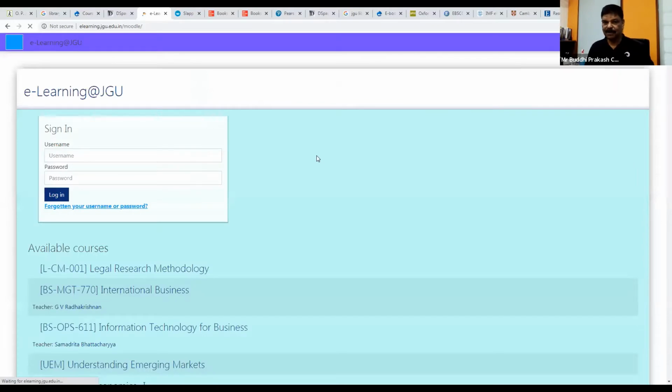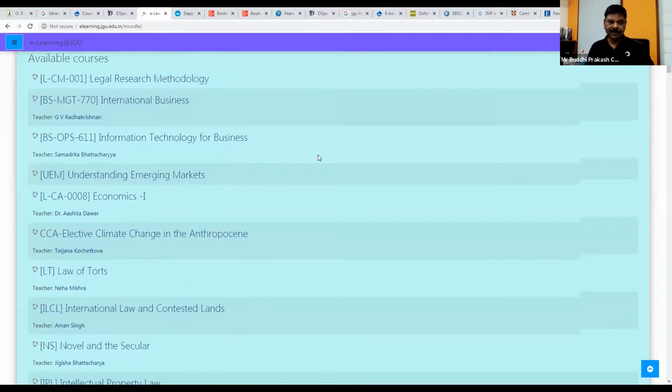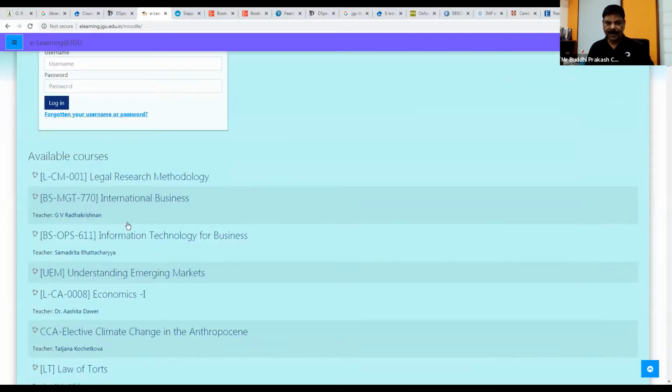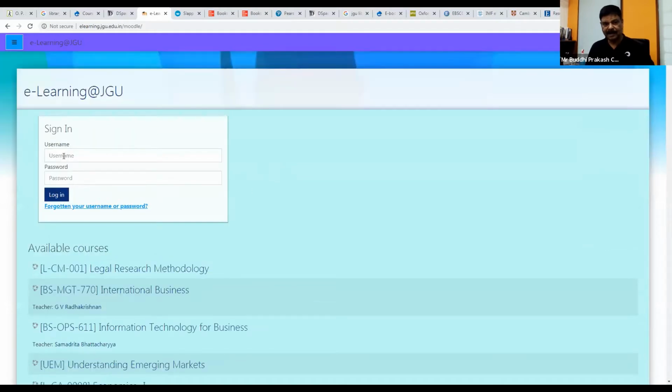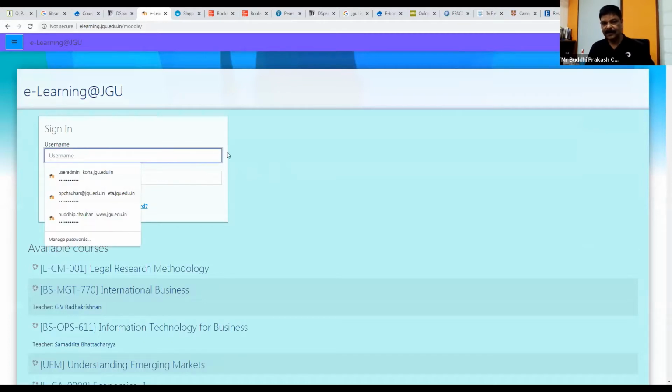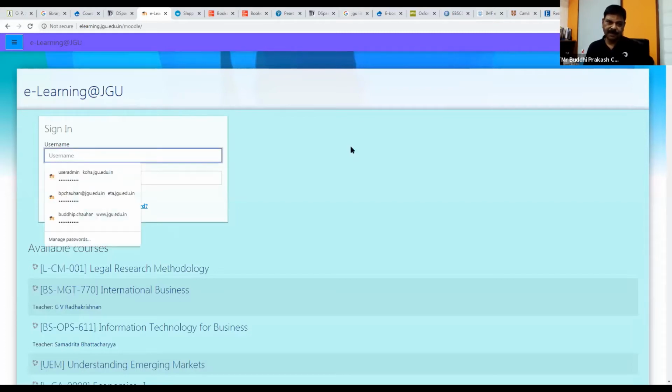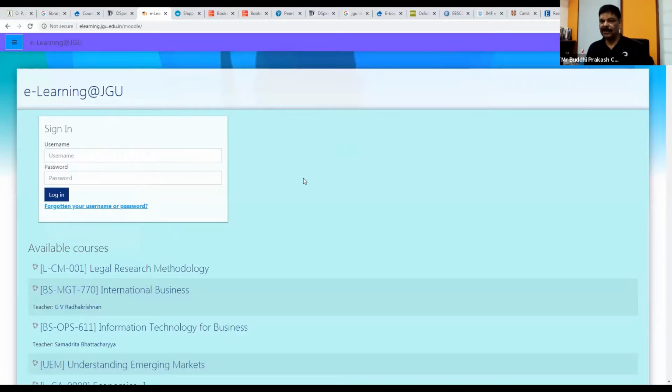It is popularly called Moodle. Moodle is the software that is used, and you see that this is the home screen of the platform. All the courses which are being organized through this platform are listed there, and for looking at your own courses, you have to log in, with the login which has been shared by the library or the e-learning team with you. You can only do this if your instructor has enrolled you in one of the courses through this. Then you can log in and go to your account. So this is another way to access your course material.